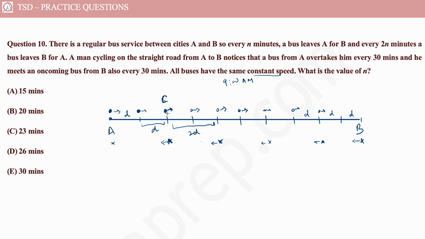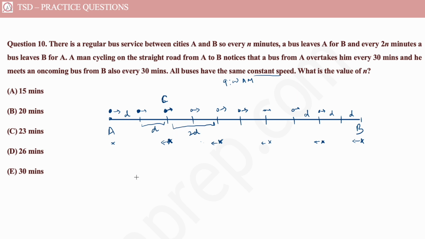Make sense? So they are taking the same time. This bus is covering this distance of D between them, because this bus is faster, so it is overtaking. And the cyclist and this bus together are going to cover this distance 2D. That will also happen in 30 minutes.